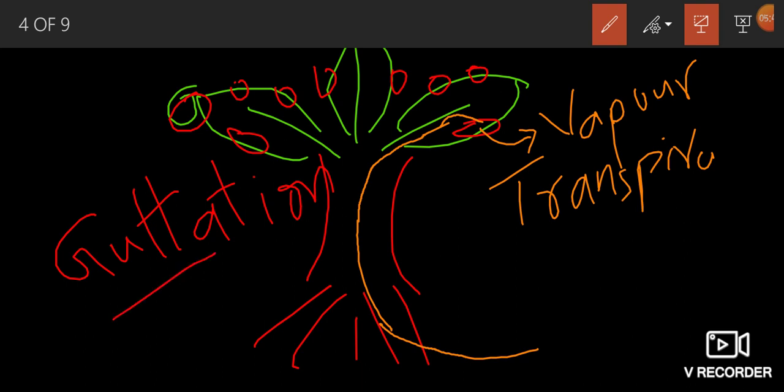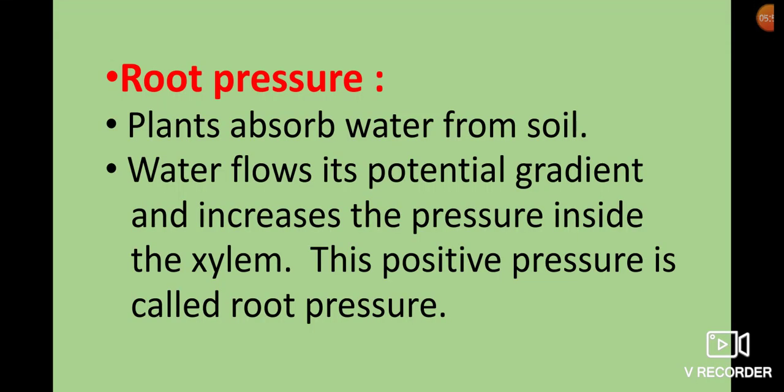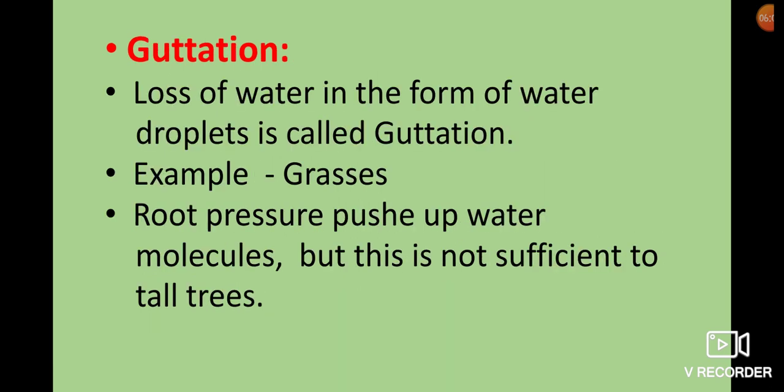Guttation is normally observed in grasses. The reason for guttation is the presence of root pressure. Guttation, loss of water in the form of water droplets, is observed in grasses. This root pressure pushes up water molecules